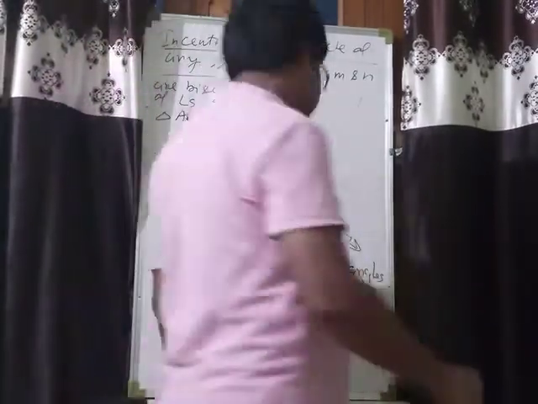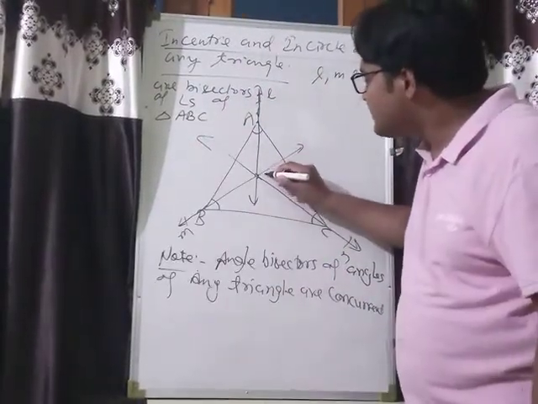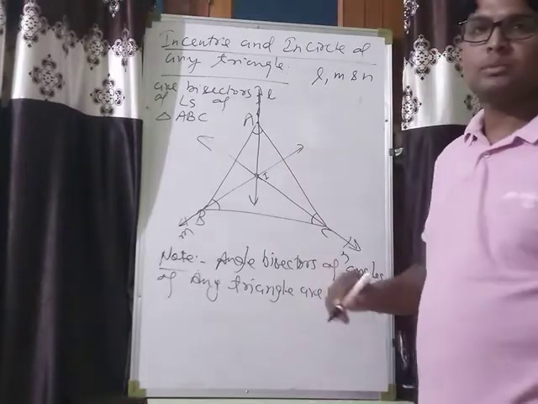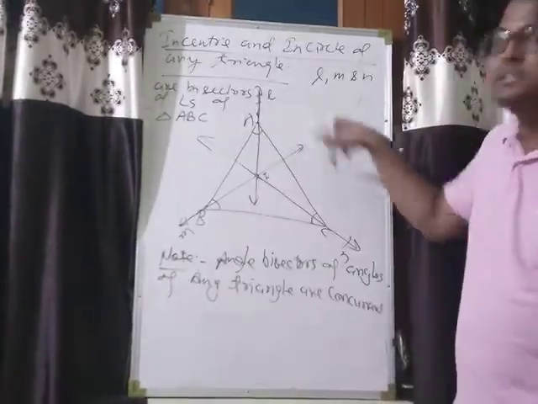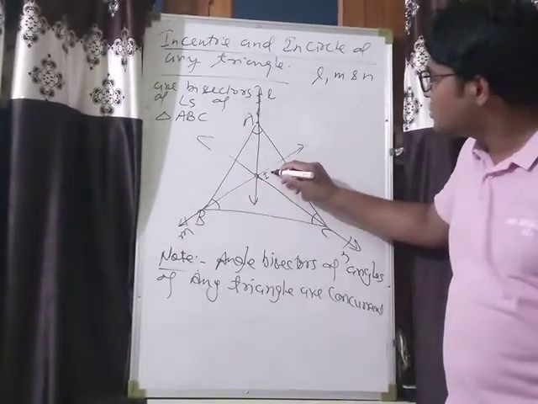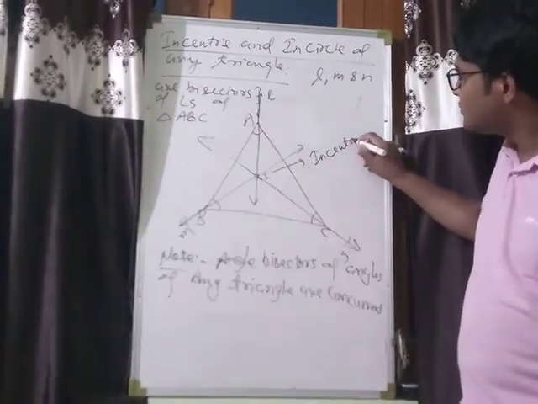Got it? And this intersection point of the angle bisectors of angles of any triangle is called the incenter. Got it?